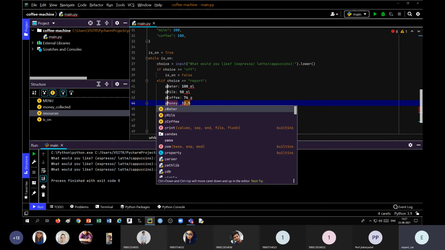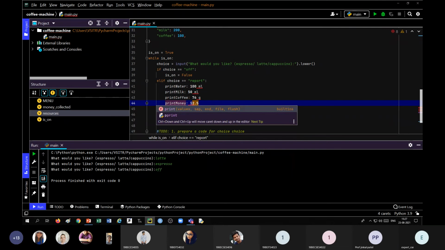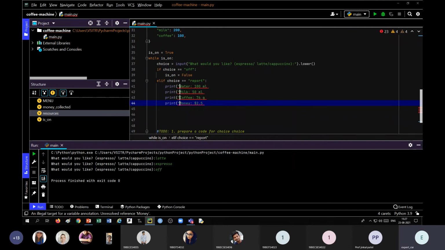For example, say print, bracket, quotation and quotation, bracket. So we can edit all these 4 lines. Just press Alt Shift and then select the lines to be edited. Okay, now we want this to be an output.